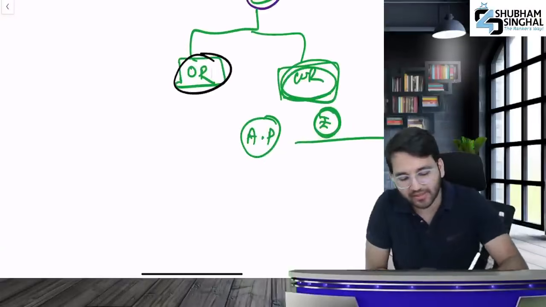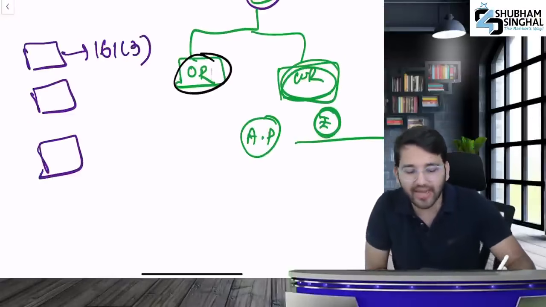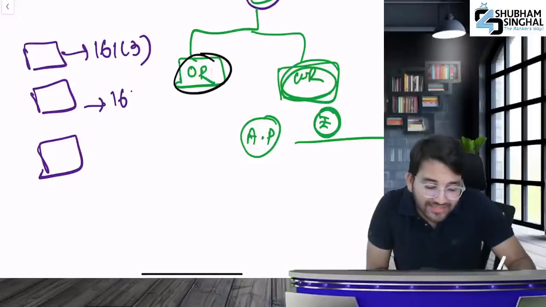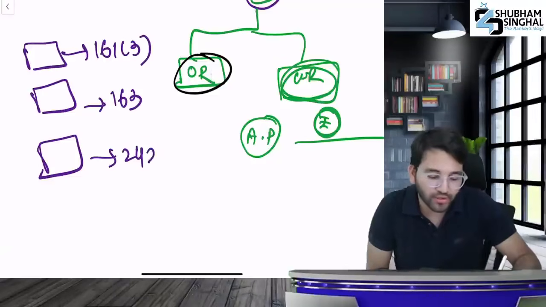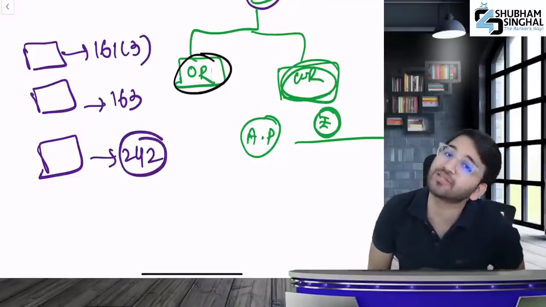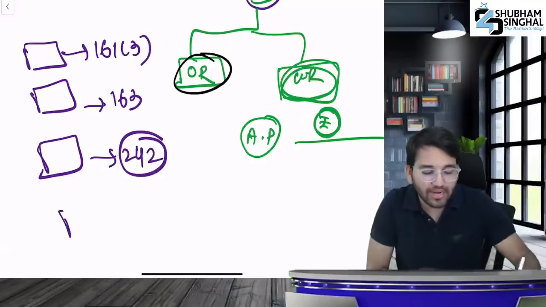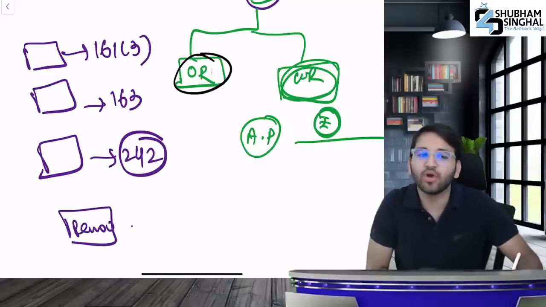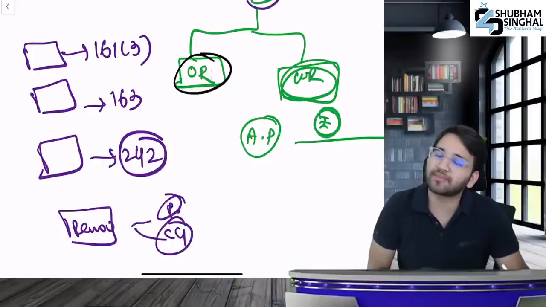Always remember that three directors on the board can never be removed. Which three directors? One is the 161(3) director, the nominee director. The other is the 163 director, the proportional representation director. Then the 242 director, the one that the tribunal appointed. He can never be removed. If all the company directors are removed simultaneously, in that case, either the promoters or the central government will take over. You understand?